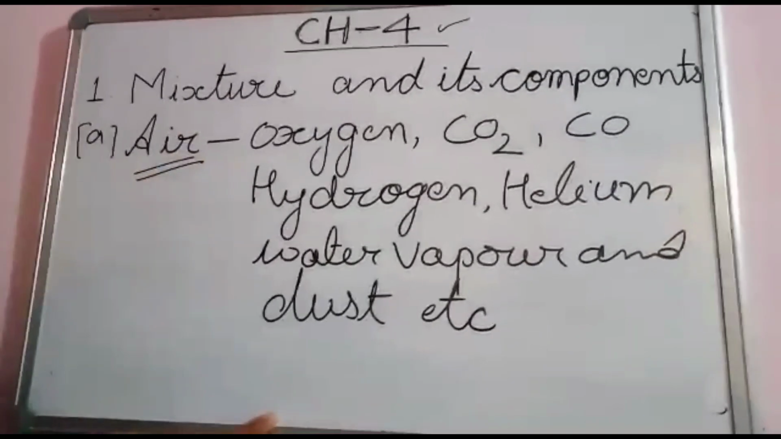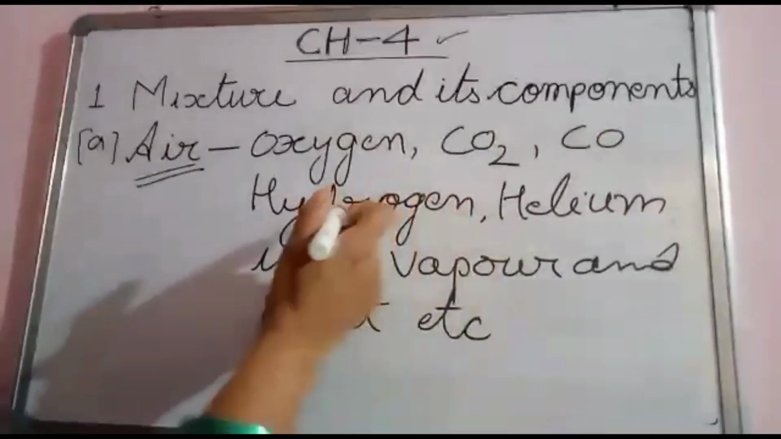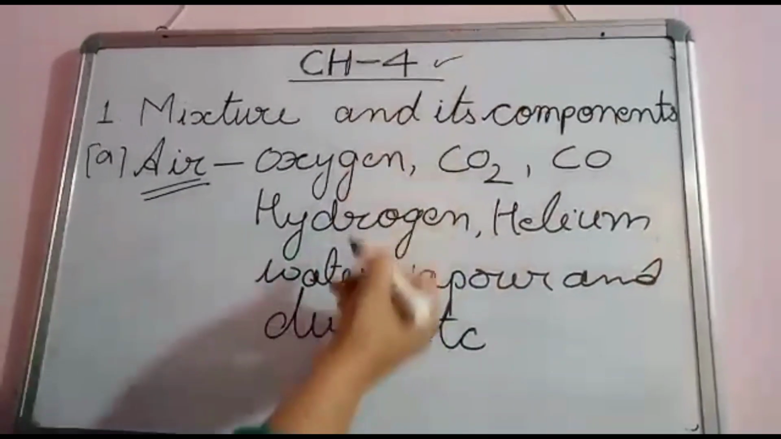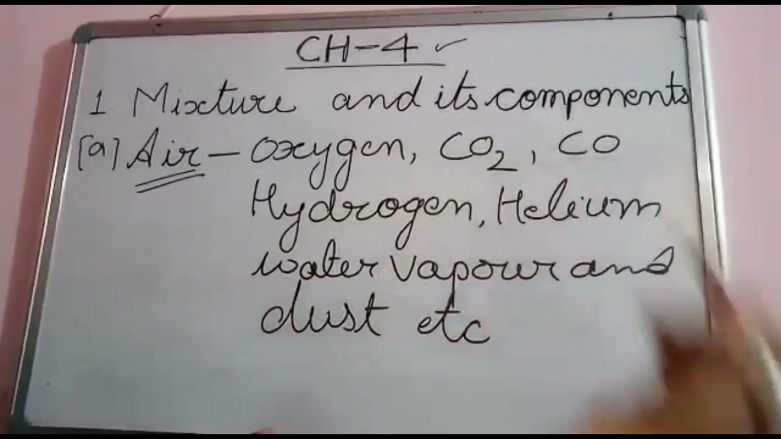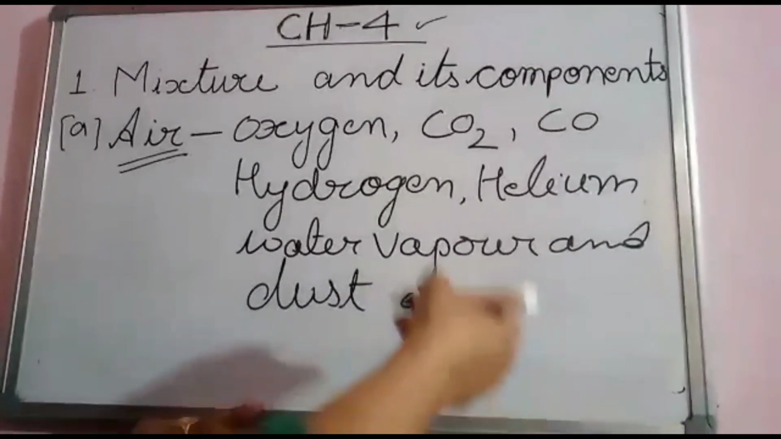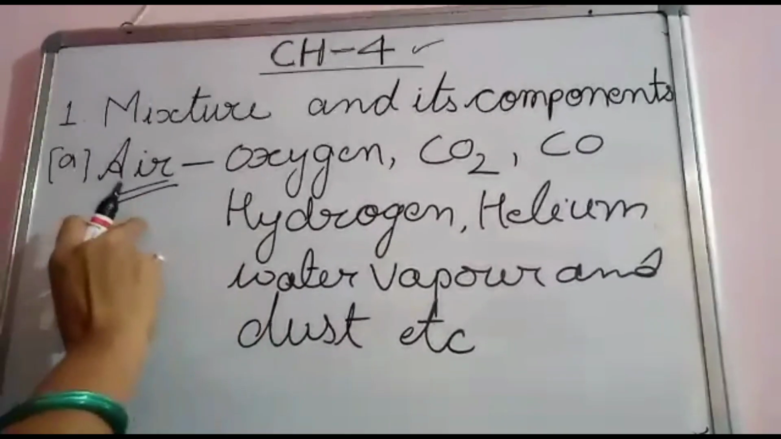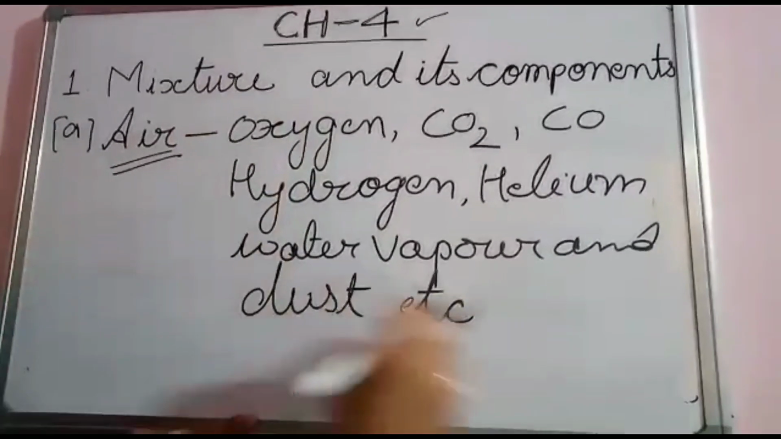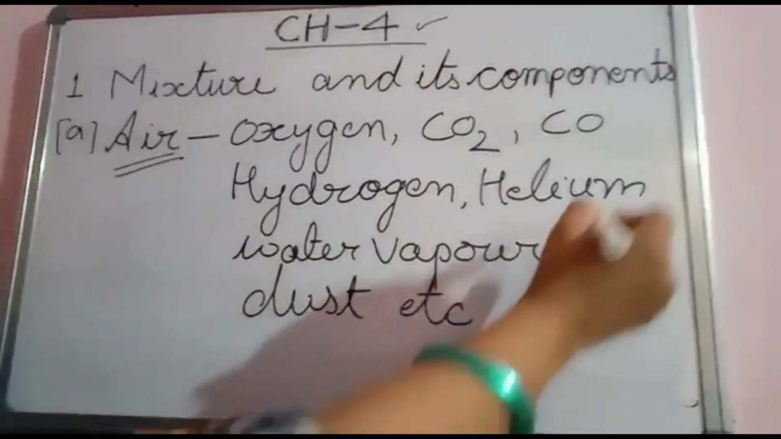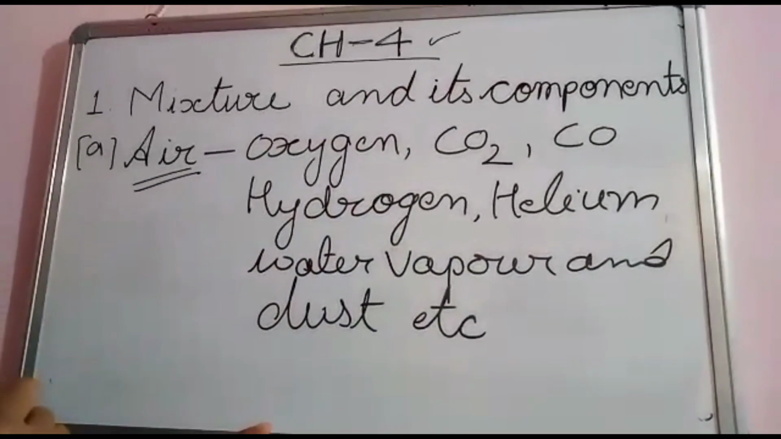So air is a mixture: oxygen, carbon dioxide, carbon monoxide, hydrogen, helium, water vapor, ozone, dust and germs, microbes also. Air is a mixture, and all these are the components of the mixture.